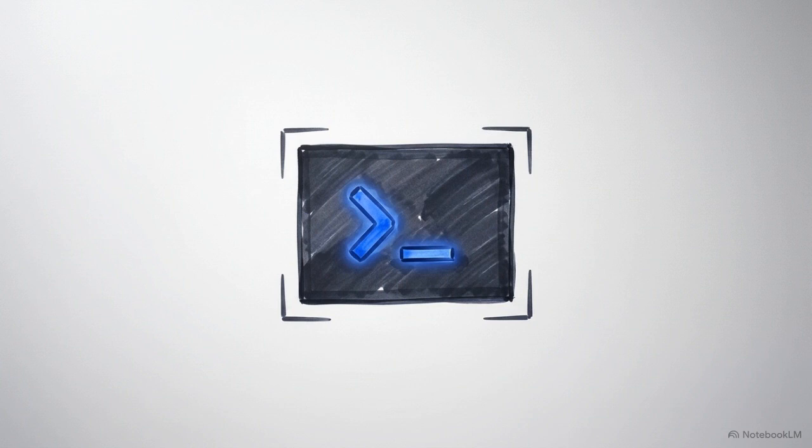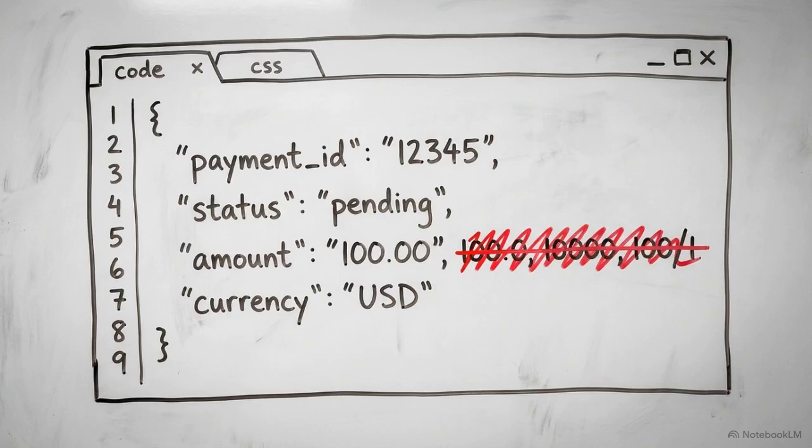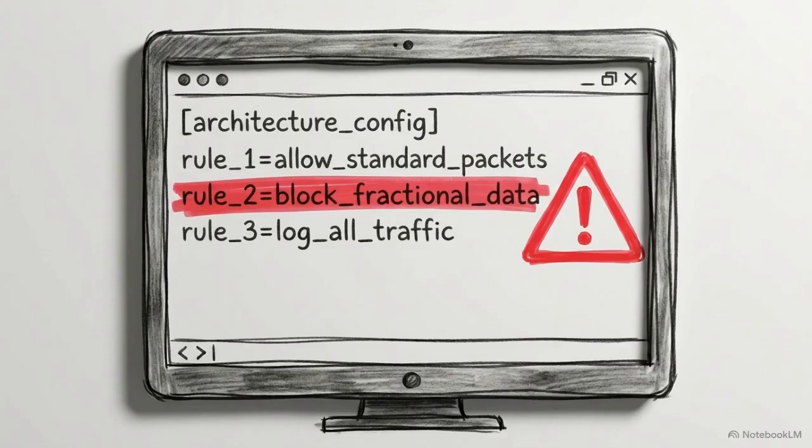Everything begins with a core API endpoint, the command to transfer a balance from one user to another. Look closely at this REST API payload for that transfer. Notice the data type assigned to the transaction amount. It is formatted strictly as a string. You will never see a float or a double used here. Floating point variables are banned in financial systems.